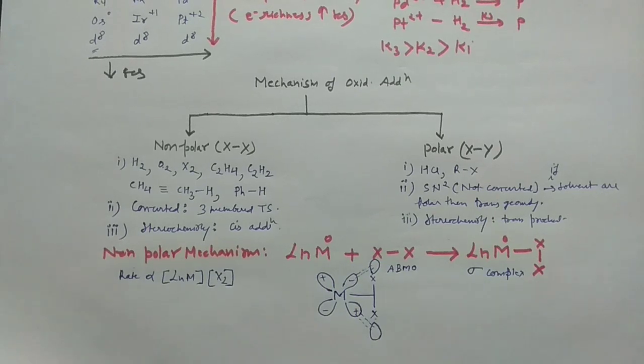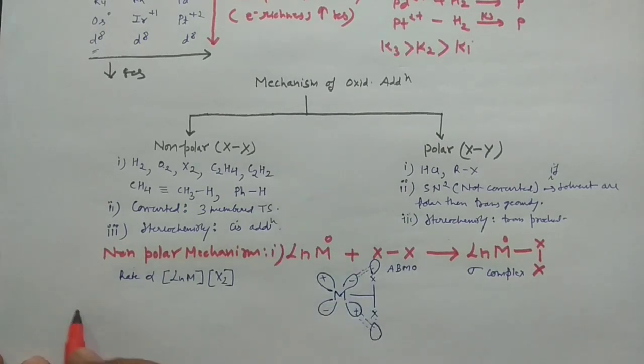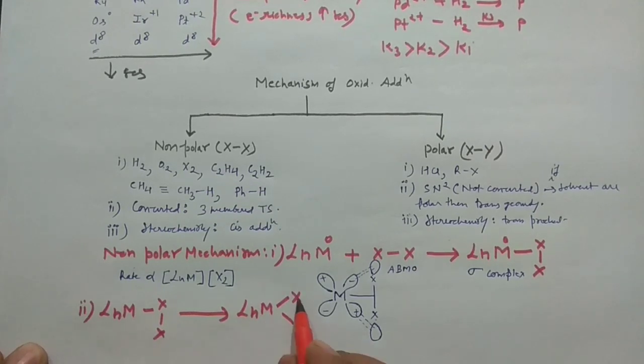Okay, and this was step number 1. Now I am showing you step number 2 here. So here this species L, M, X and X. This bond would break, and you will have L, M, and this is X, this is X. So this is -1, this is also -1, and obviously the metal would be +2 if it was 0.